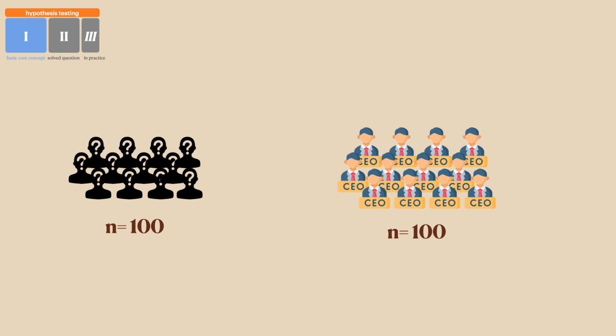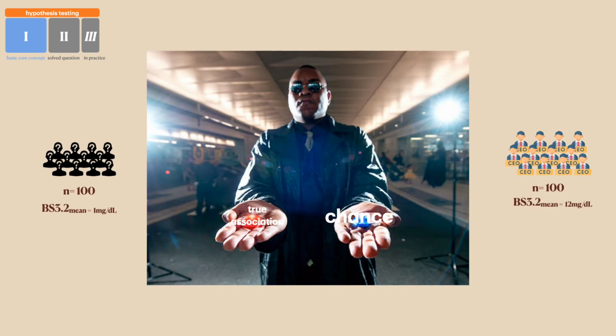You take a randomized control trial, you grab a random sample of 100 people, then you grab a sample of 100 healthcare insurance CEOs and you measure their BS3.2s, and you find out that the mean in the normal population was around 1 milligram per deciliter and the mean in the CEOs is around 12 milligrams per deciliter. So now the big question that we have here, the conundrum, is: is this elevation due to chance or is there actually a true association? This is where hypothesis testing comes in.